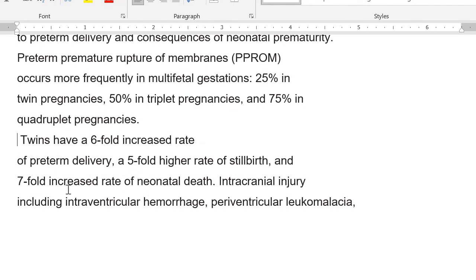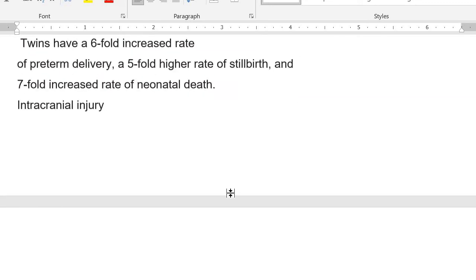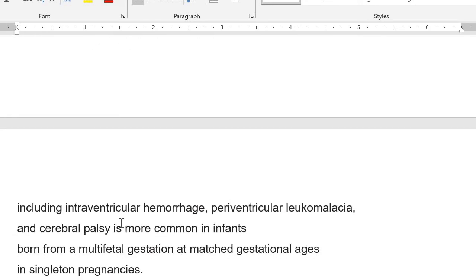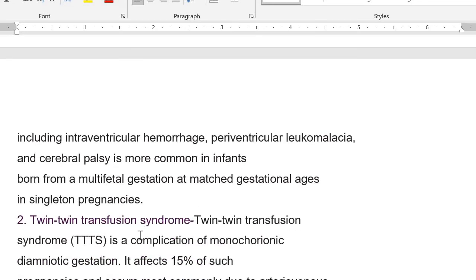That is one thing. And then the other thing is that twins are also at risk of other insults like intracranial injury, intraventricular hemorrhage, then periventricular leukomalacia, and cerebral palsy. That is more common in infants born from a multiple pregnancy as compared to a singleton pregnancy.